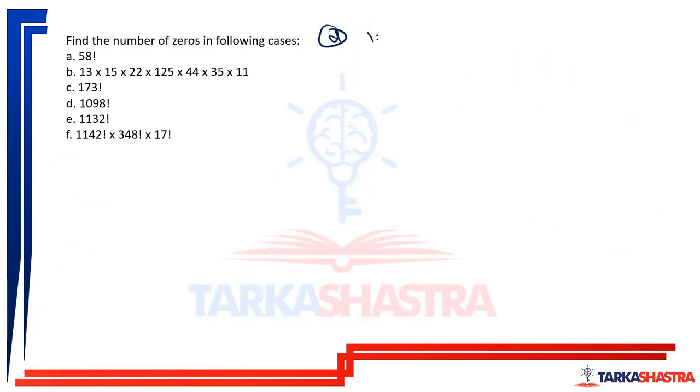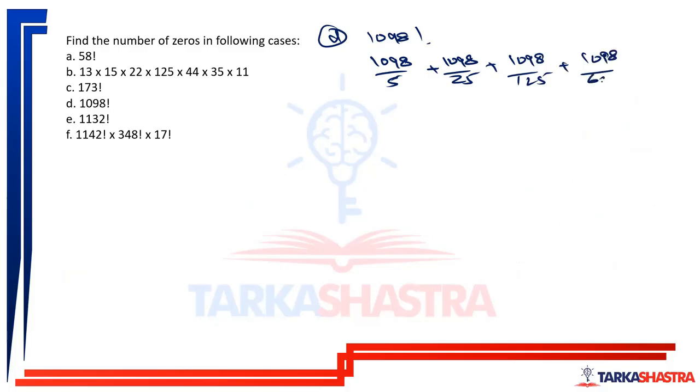So D is how much? 1098 factorial. So that is 1098 divided by 5, 1098 divided by 25, 1098 divided by 125 and 1098 divided by 625. We cannot go further. So this is 219, this is 43, and this is 8, 1. There is no calculation mistake. Okay.